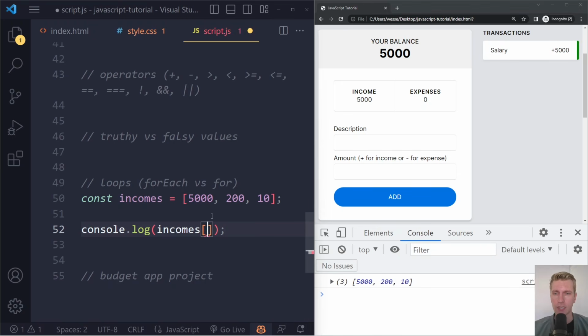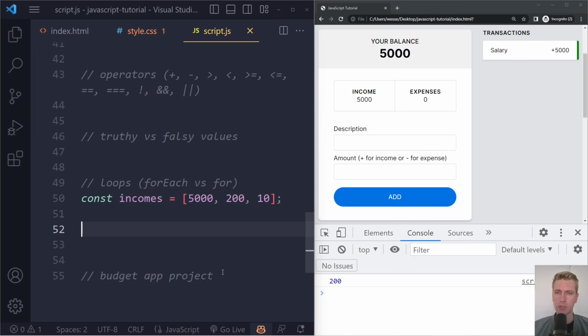If I want to access any of them individually, for example, if I want to see the second number, I should not use 2. If I do 2 here, we get the number 10, because remember they start from 0. So it's index 0, 1, 2. If you want the second element, that one has an index of 1. Let's say we want to loop over the array. We want to go over each element in the array and do something. Very common thing in programming.